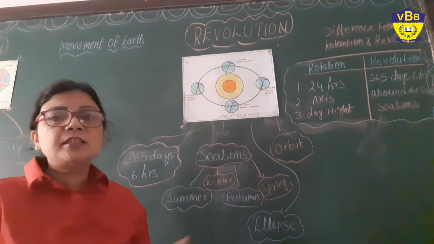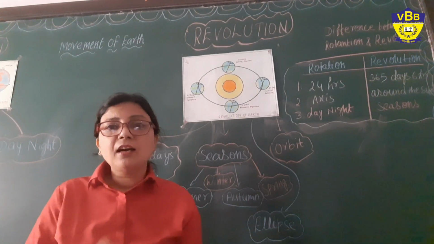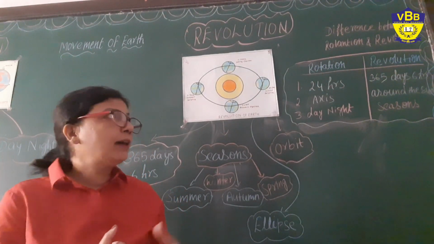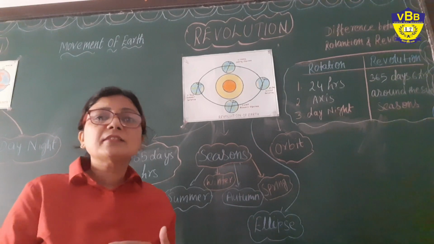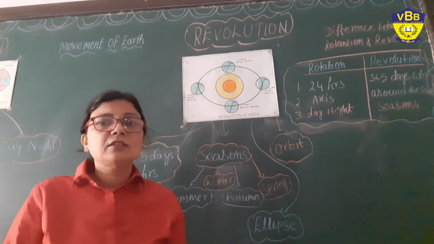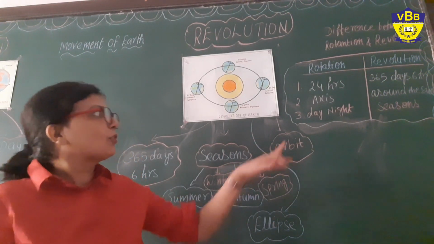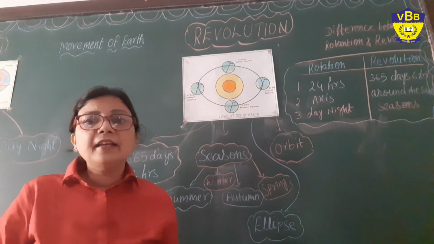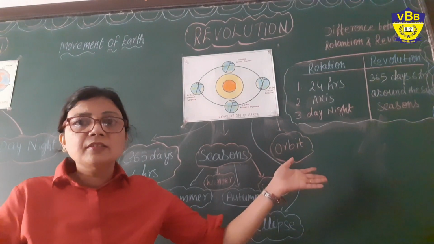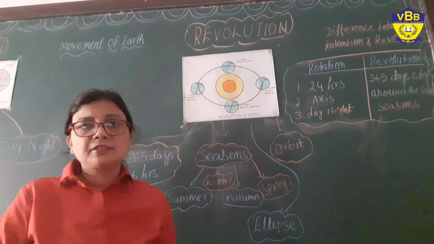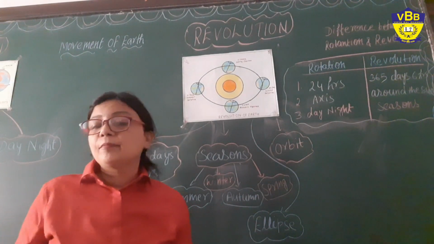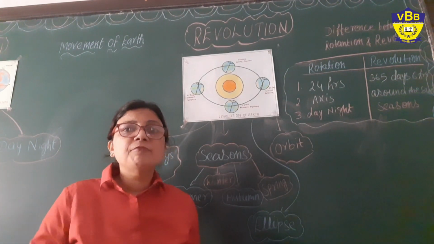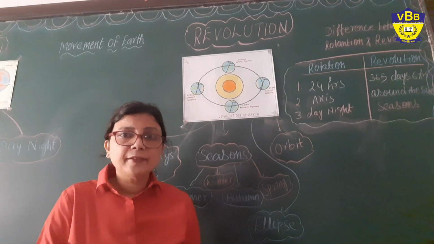The second difference is that in rotation our earth rotates on its axis, but in revolution the earth revolves around the sun. Understood? Now the next is rotation causes day and night, and the revolution causes seasons. Understood? And the next is our earth always rotates west to east, right?